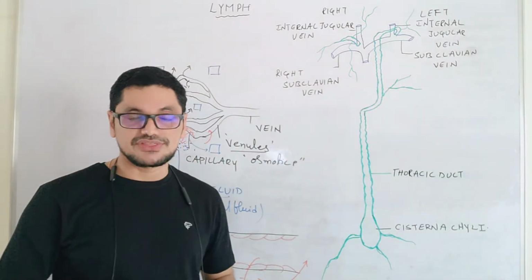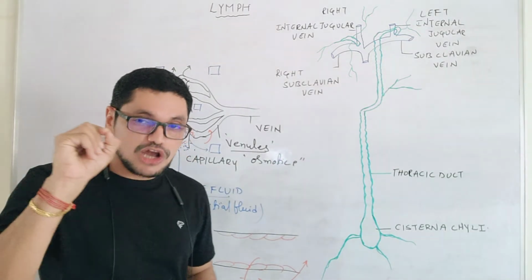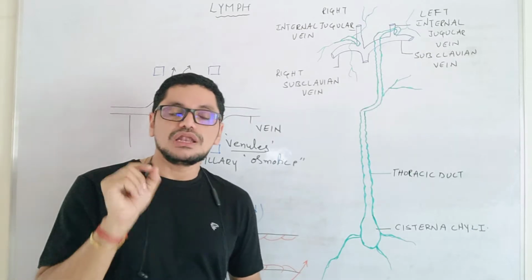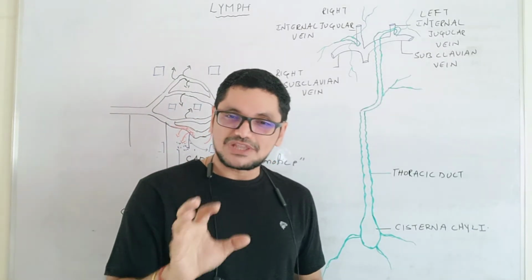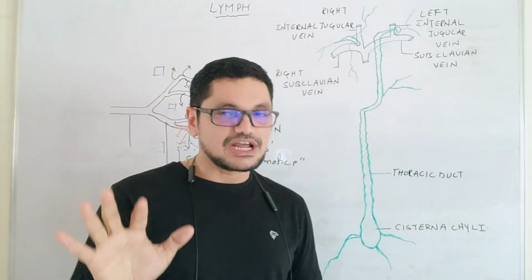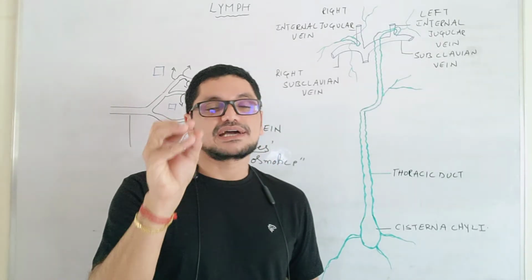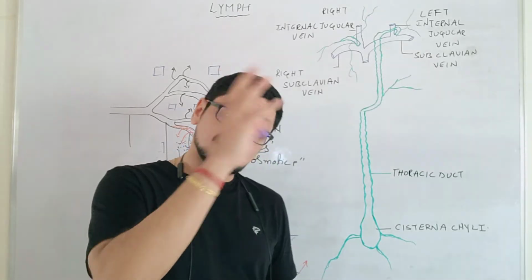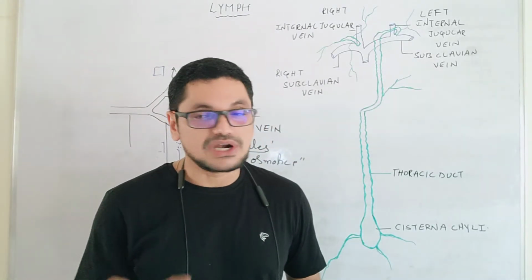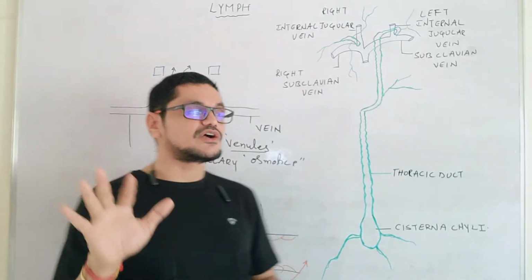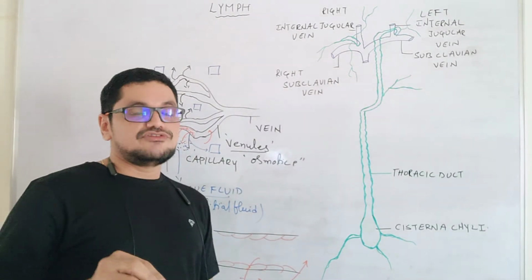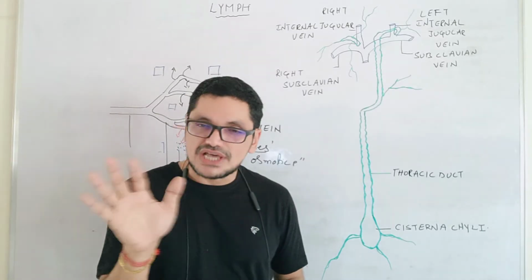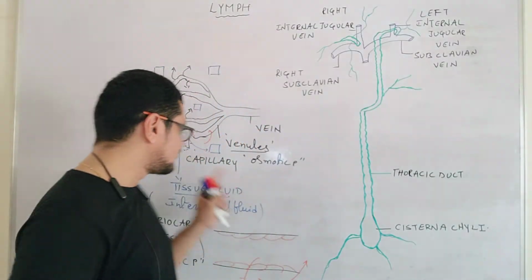The capillaries are very thin walled, and if small pores are present, definitely small proteins will come out from the capillary into the tissues, but not the large proteins. Large proteins like RBC will not come out. Large proteins will not filter out from these capillaries into the surrounding environment. And if you observe, platelets are also not seen inside the lymph.